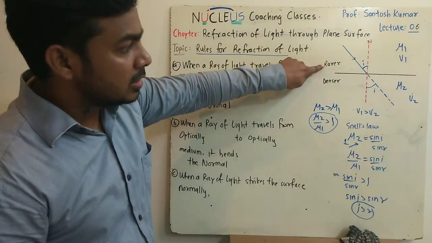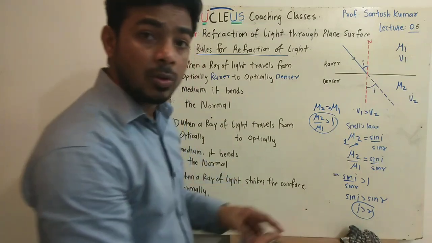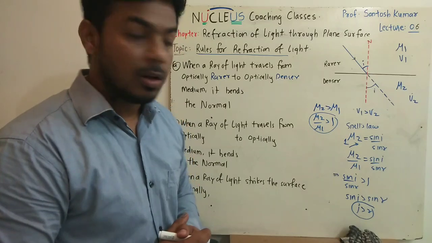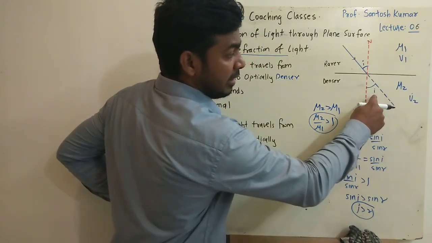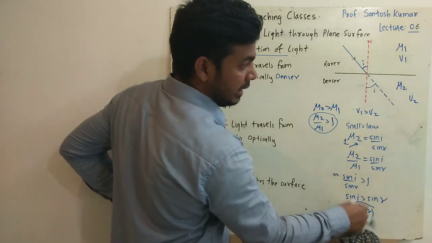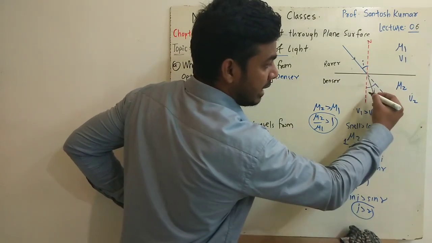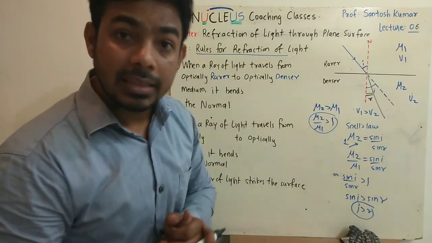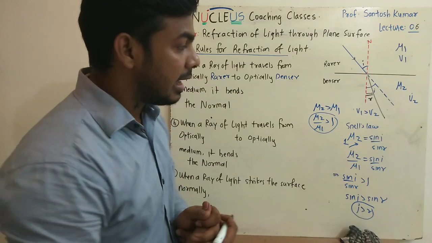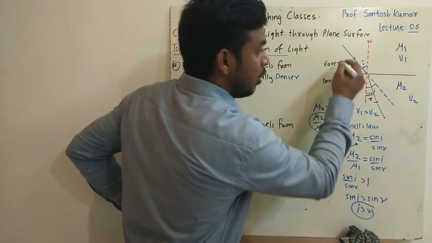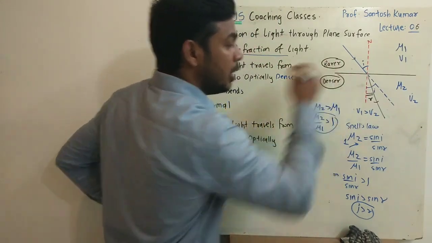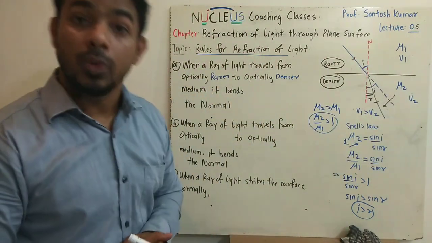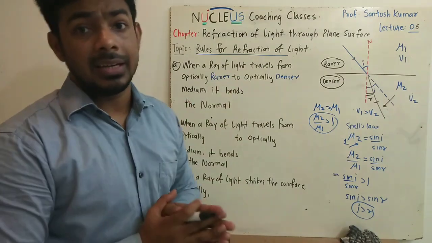Now the ray of light is traveling from rarer to denser, where we have proved that i will be more than r. So will the angle of refraction be less or greater? It will be less. So the refracted ray has to be like this, because in this case r will be lesser than i. So what we can see is that a ray of light traveling from optically rarer to optically denser has bent towards the normal. This is mathematically justified.